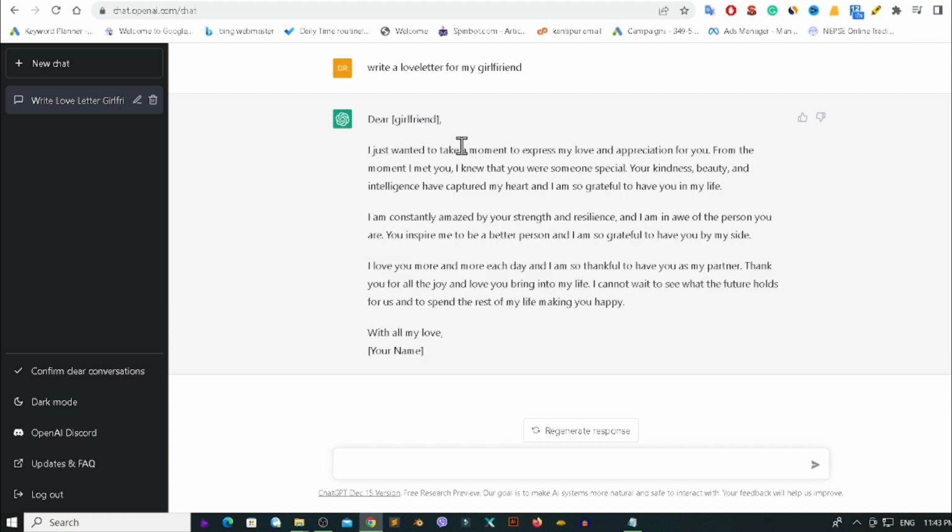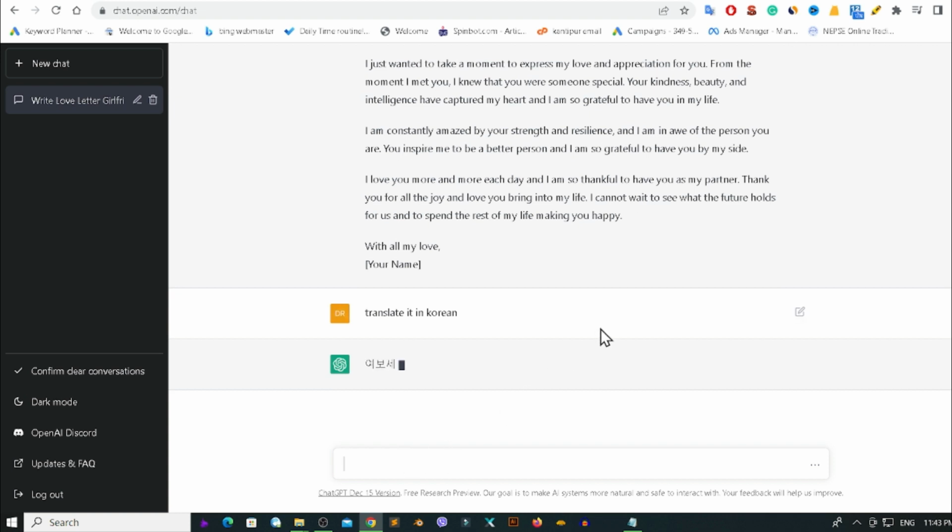Now for example, if your girlfriend is Korean or Japanese, and you don't know the script, or you don't know how to write the Japanese or Korean language, you can translate it. You can tell ChatGPT, just type here, translate it in Korean. Okay, then just press enter.